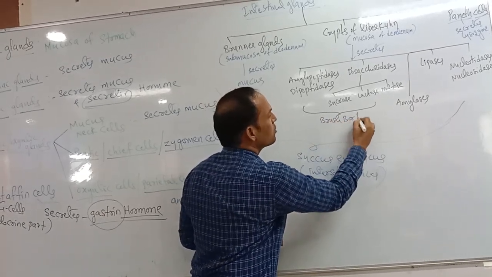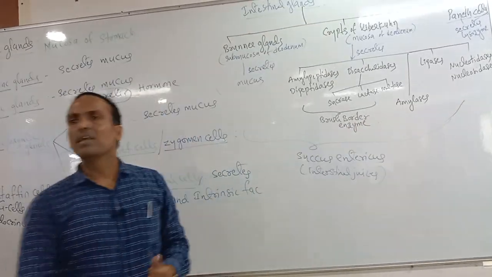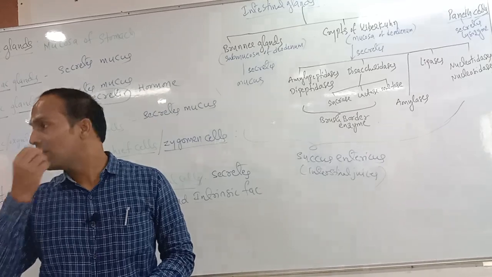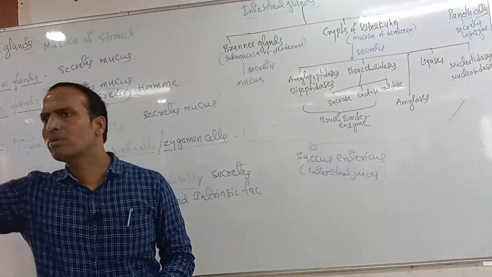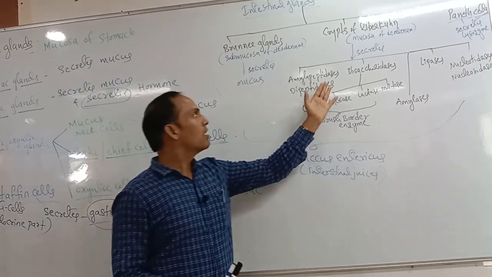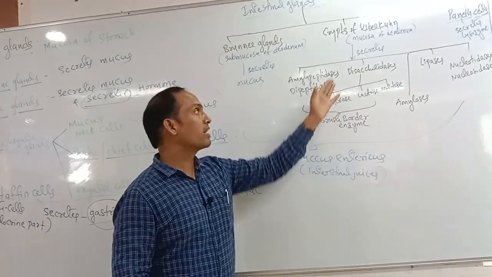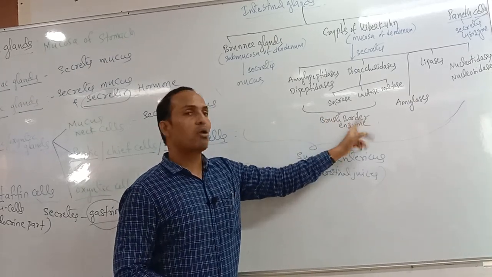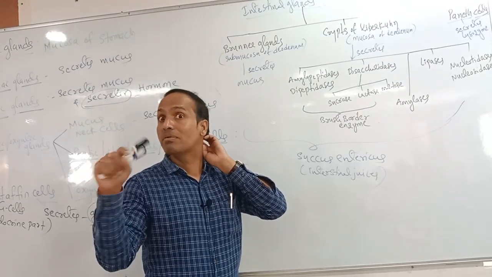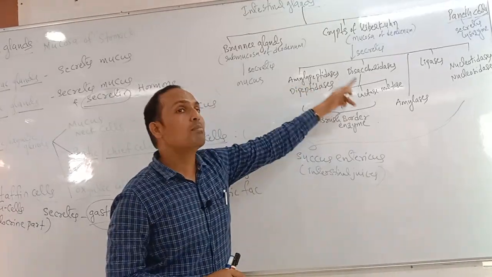Mainly, dipeptidases and disaccharidases are together called brush border enzymes. This is very, very important. Why? Because villi are present in the small intestine, and the villi terminal part also shows many microvilli. The villi and microvilli form these aminopeptidases, dipeptidases, and disaccharidases. The villi of the small intestine give the brush border, so these are called brush border enzymes.